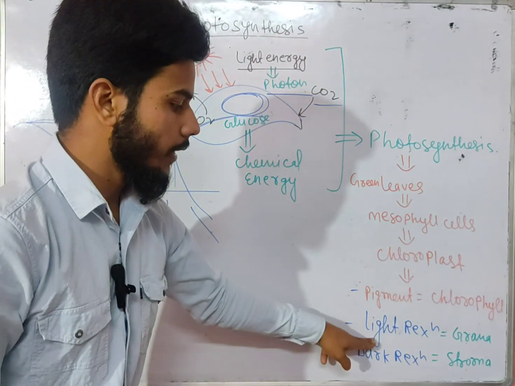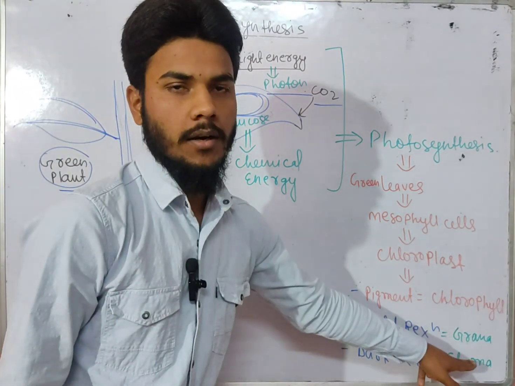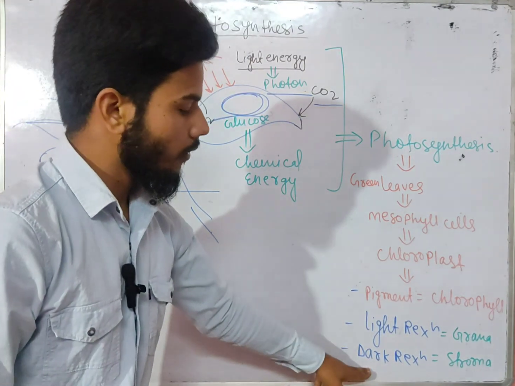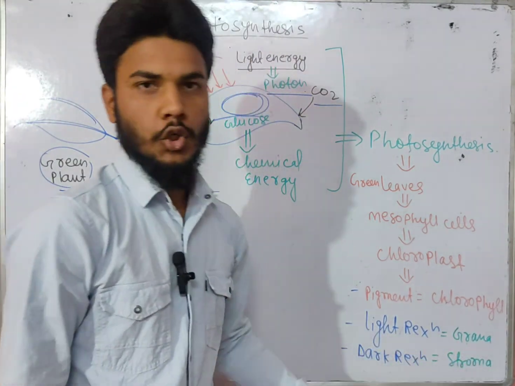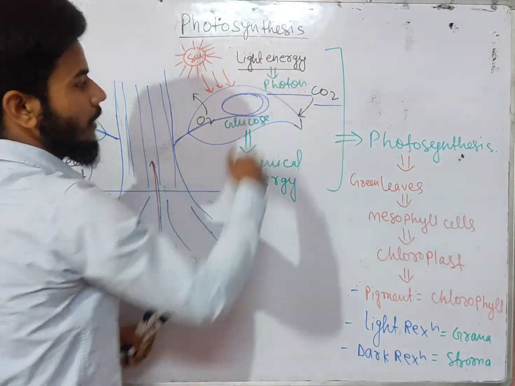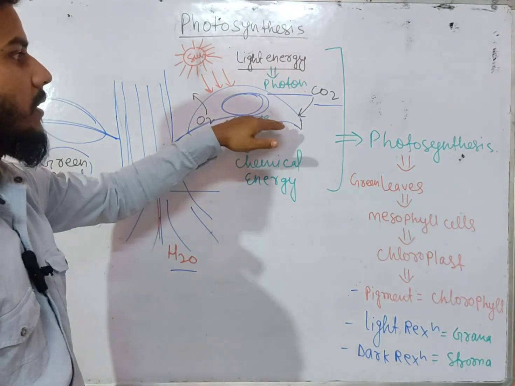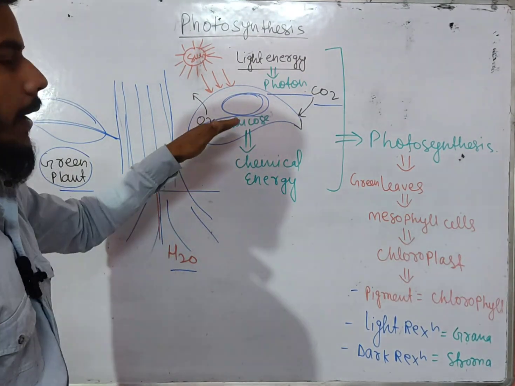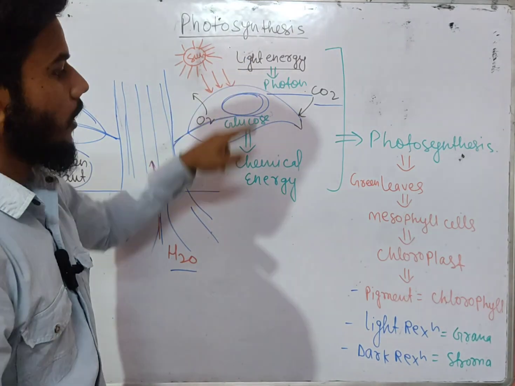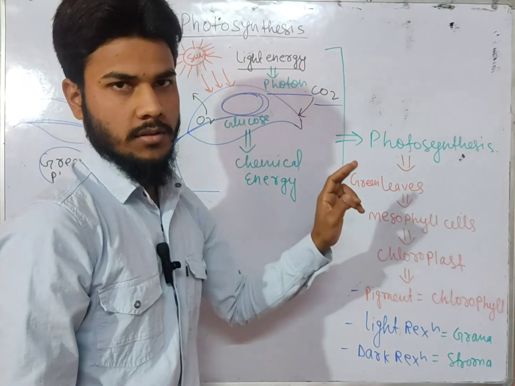During the process of photosynthesis, it occurs in two major steps. The first one is the light reaction and the second one is the dark reaction. The light reaction occurs in the grana. We will discuss later what is grana and what is stroma, and the dark reaction will occur in the stroma. So here the photon, the light energy that is received by the leaf, and the CO2 present in the leaf, and the water enters into the leaf cells, where the light energy is converted into chemical energy. This process is known as photosynthesis.